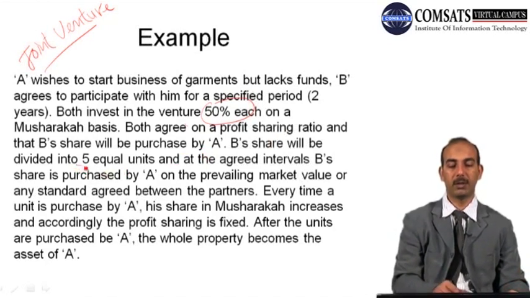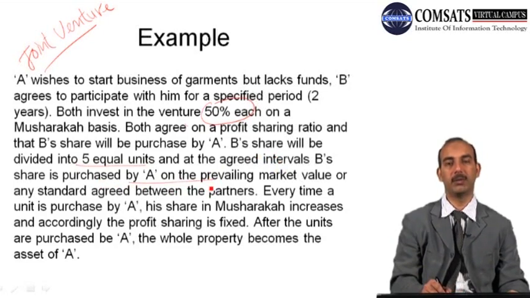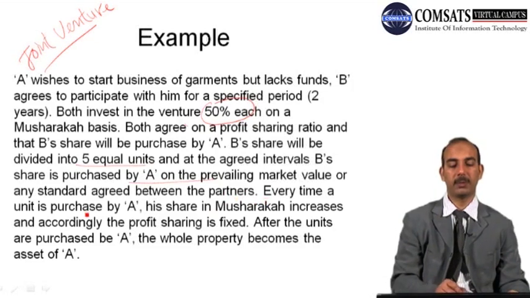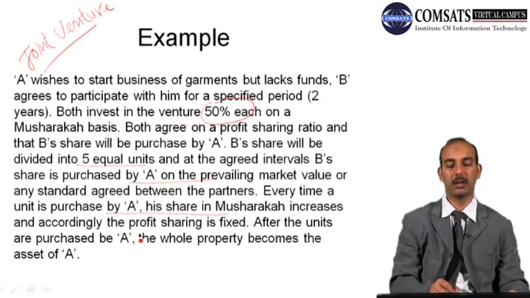and B's share will be divided into 5 equal units, and at the agreed intervals, B's share is purchased by A on the prevailing market value or any standard agreed between the partners. Every time a unit is purchased by A, his share in musharaka increases, and accordingly the profit sharing is fixed. After the units are purchased by A, the whole property becomes the asset of A.